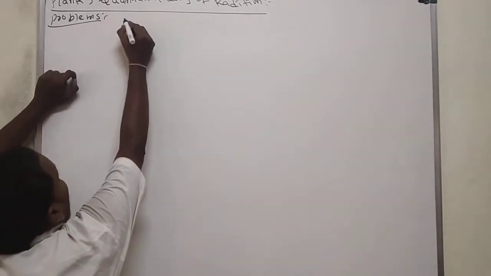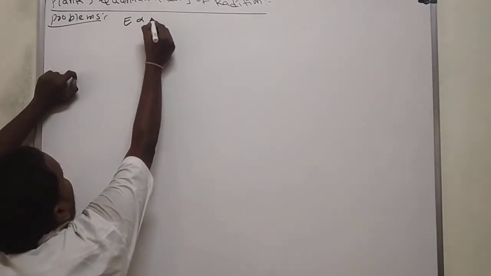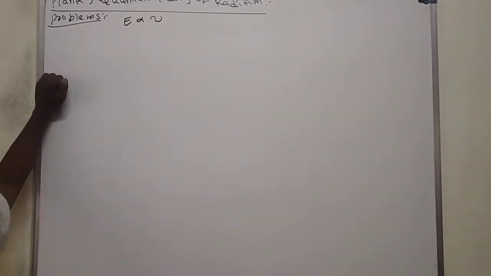In continuation of the last video on Planck's quantum theory of radiation, we discussed important points of Planck's quantum theory of radiation yesterday. Then we'll see some problems. Before seeing the problems, see the relation between energy and frequency: energy is directly proportional to the frequency.